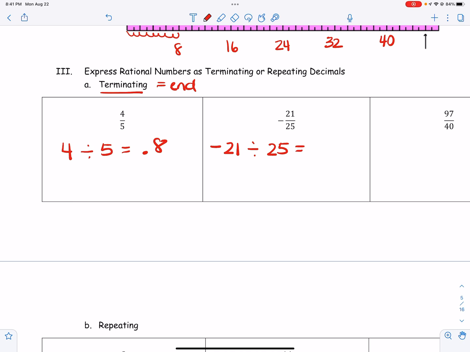So negative 21 divided by 25 is going to be negative 0.84.